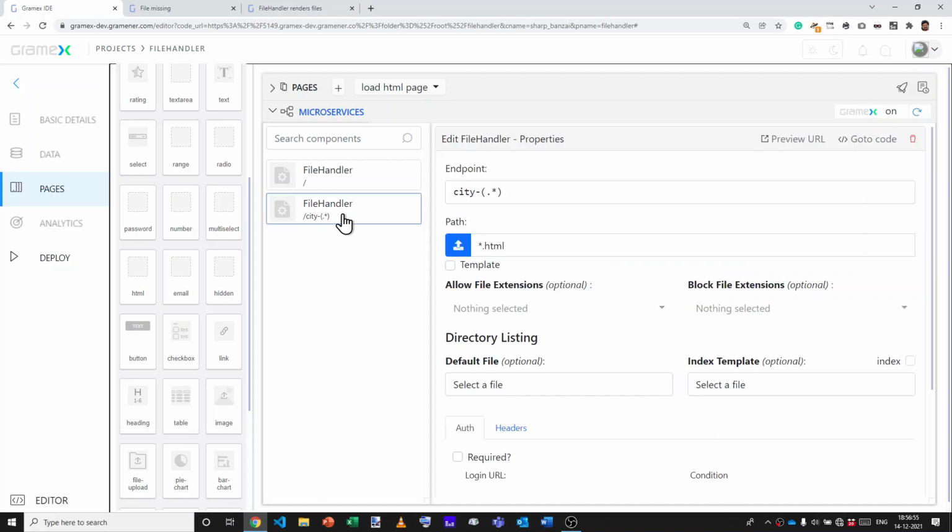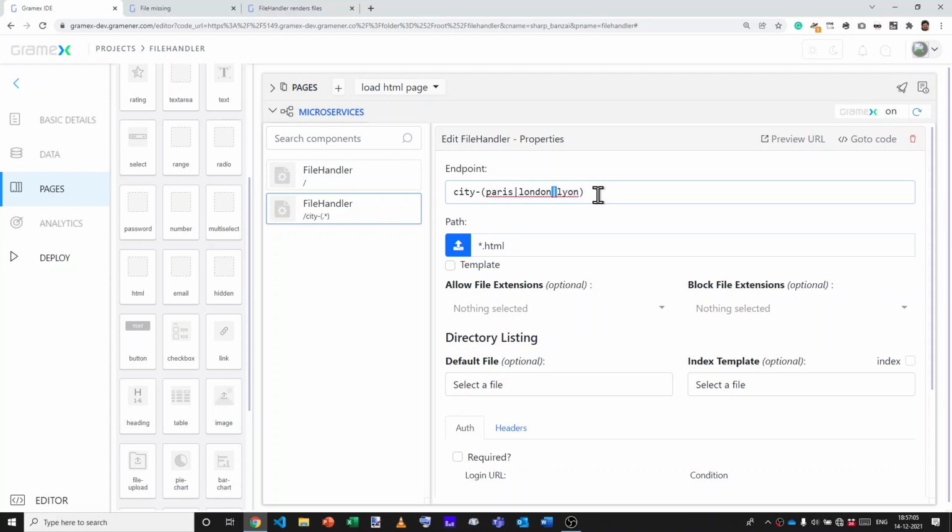This was one way of doing it. If you want to explicitly make mappings, you could also say something like Paris or London or Lyon. Anything in pipe is going to be mapped as an or. So it can either be this expression or this expression or this expression. And you can use dot and star within this however you wish. So if you said London dot star, it will match London and Londinium. Or if I said Lyon S star, then it will match Lyon as well as Lyons and Lyon SS.